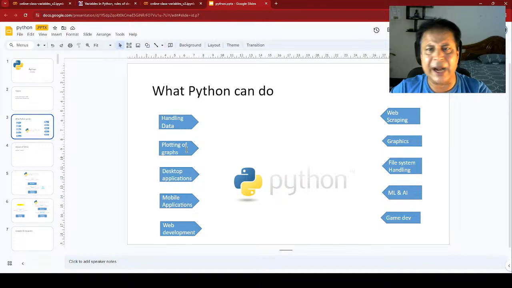Now a graph, I want to plot it. Plotting a graph means Matplotlib, and there are many other important libraries which will help us in plotting graphs. Graphs will take the data and create a dashboard. All those things we can use easily with the help of Python.